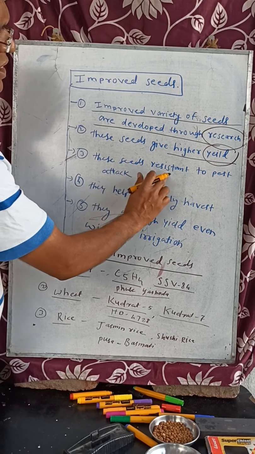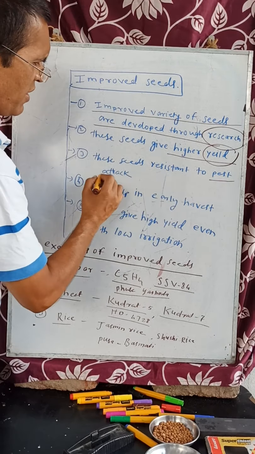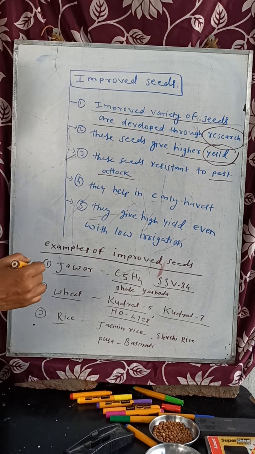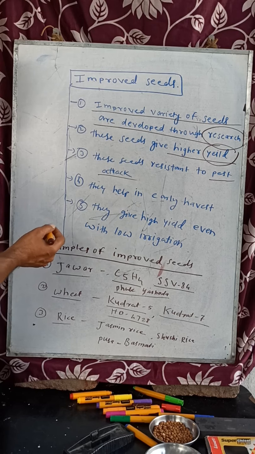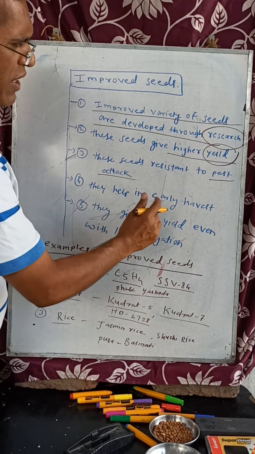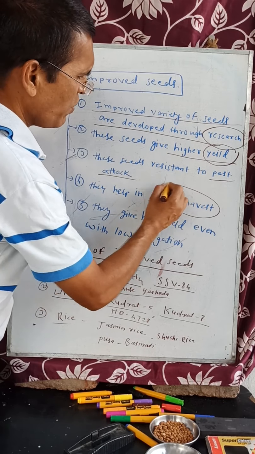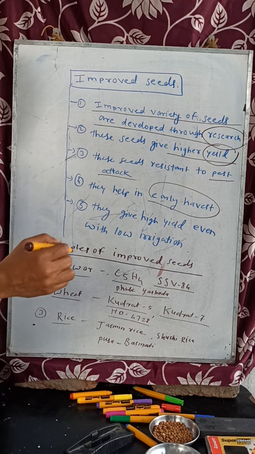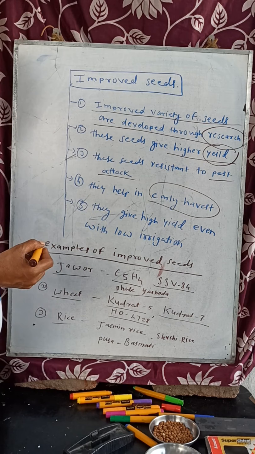Third point, these seeds are resistant to pest attack. These crops will not easily be attacked by pests, no insects fall on them, and the crops are very healthy. Fourth point, they help in early harvest. It means that every plant, every crop, has a lifespan.